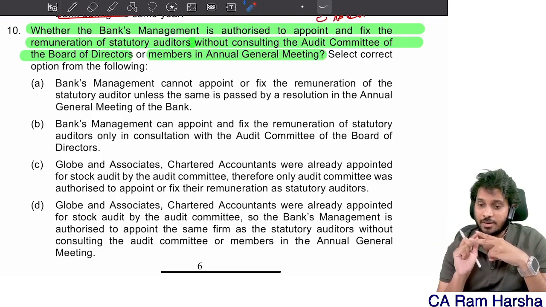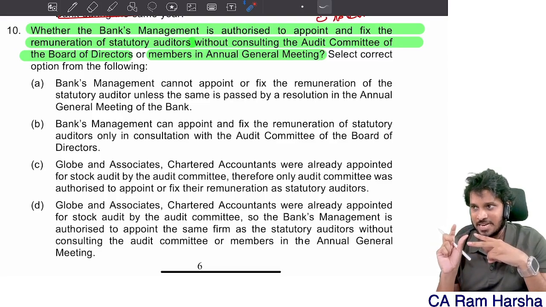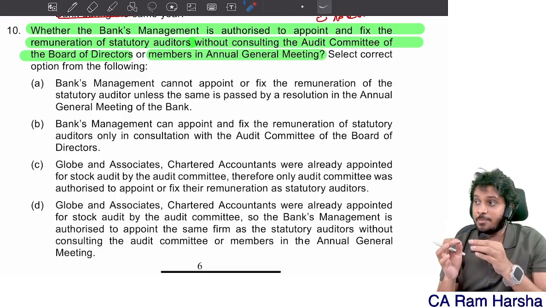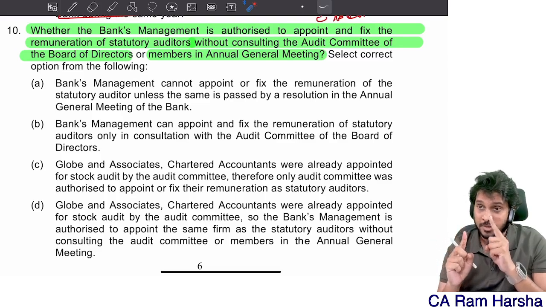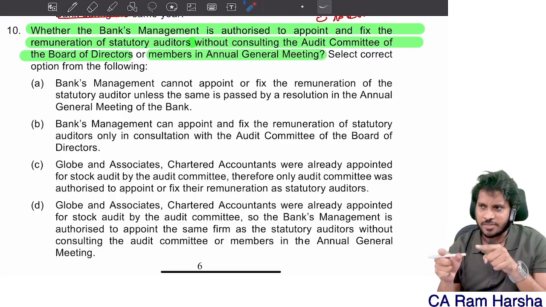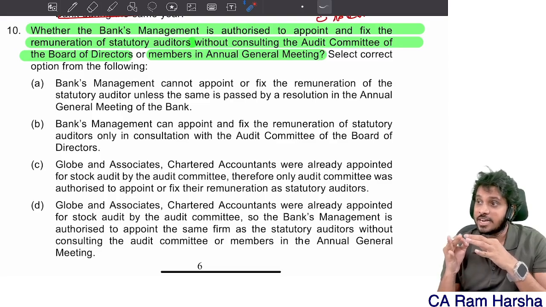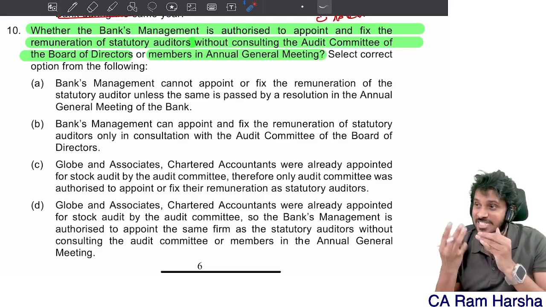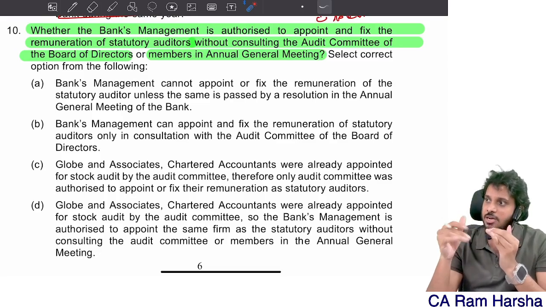In case of other banking companies, the auditor can be appointed by members at the AGM, and whenever members are appointing, members only will fix the manner of fixing remuneration. Remember, under section 142 of the Companies Act, members will fix the remuneration of the auditor they appointed, or members can fix the manner of fixing remuneration.